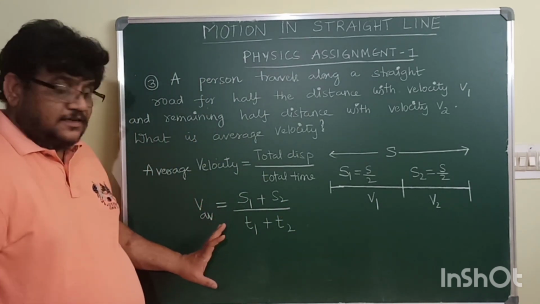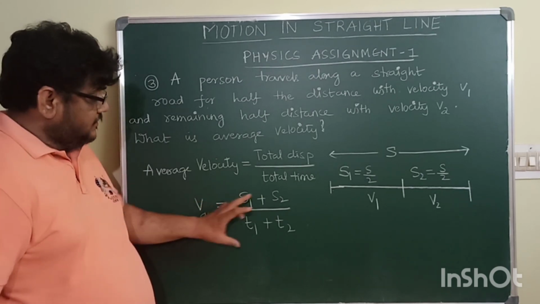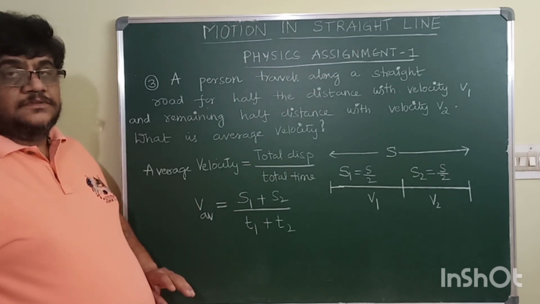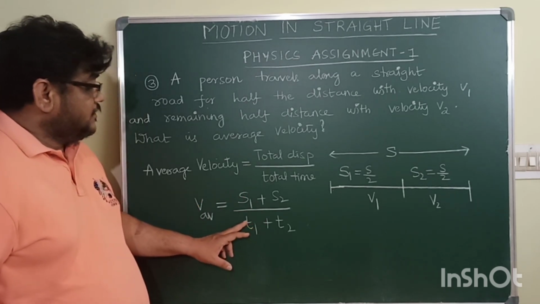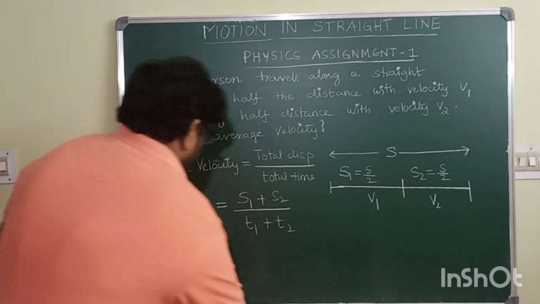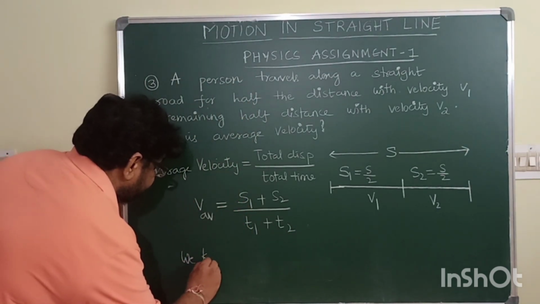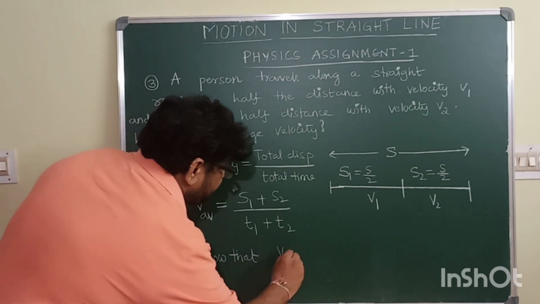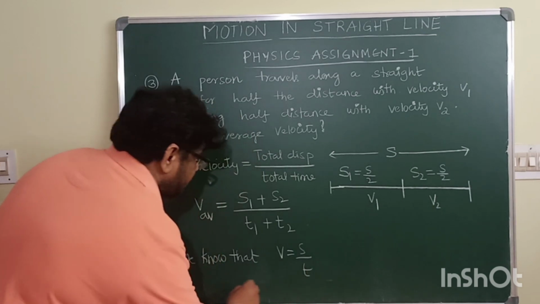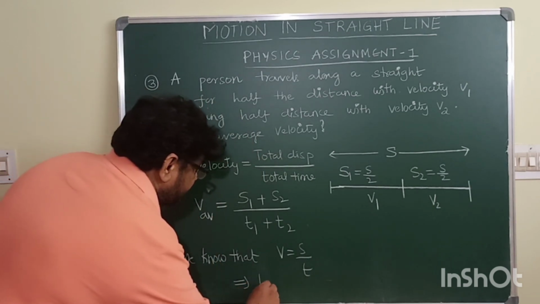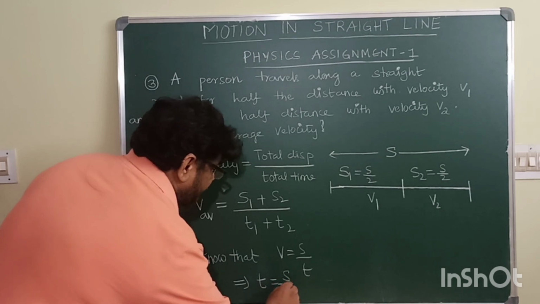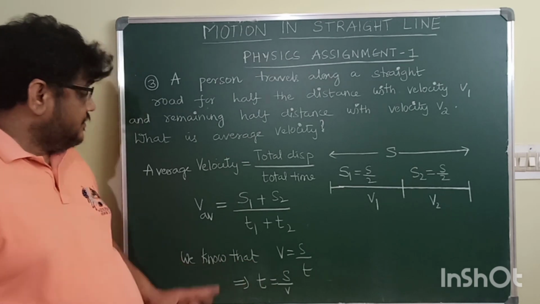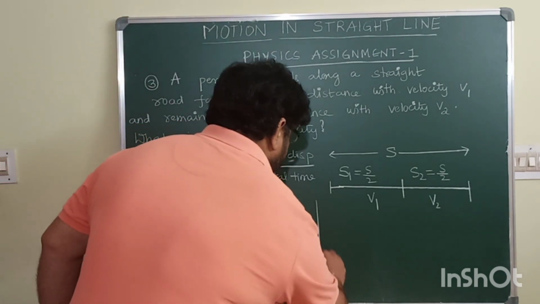But here we have to convert the standard form of this formula into the secondary form. You know that velocity is displacement by time. This implies time is displacement by velocity. So you can write T as S by V.